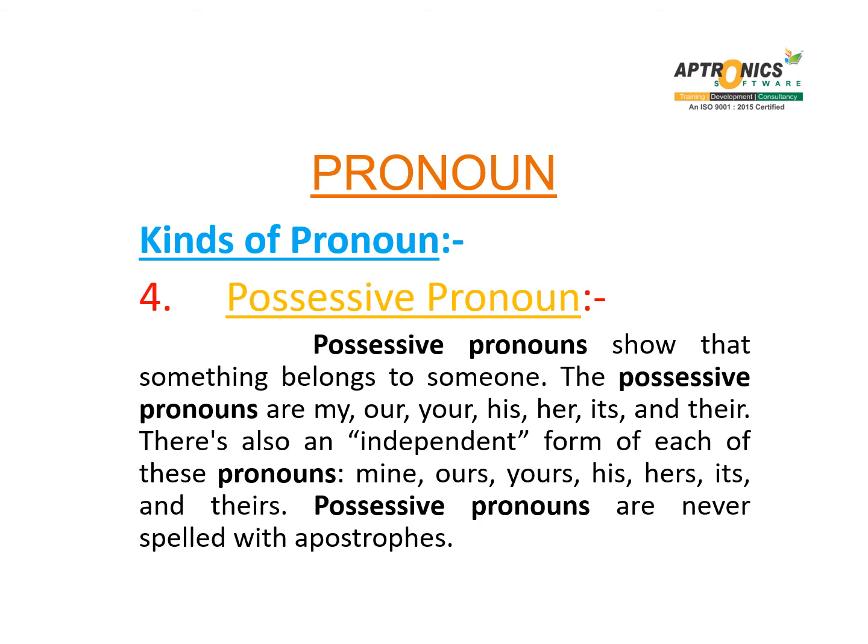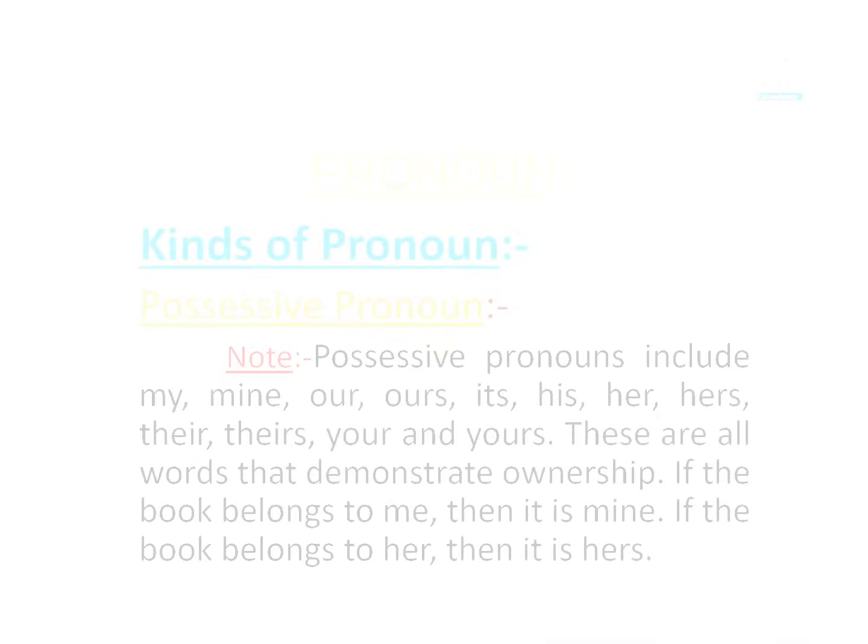What are possessive pronouns? Possessive pronouns show that something belongs to someone. The possessive pronouns are my, our, your, his, her, its, and their. There is also an independent form of each of these pronouns: mine, ours, yours, his, hers, its, and theirs. Possessive pronouns are never spelled with apostrophes.